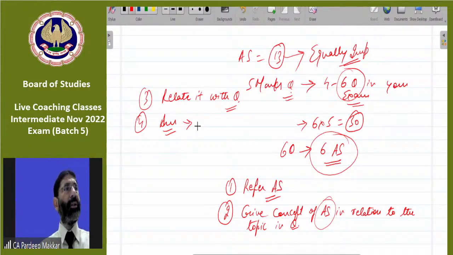Actually, I do articleship, so it's not possible for me to attend the lectures in live session. But articleship is required only if we clear CA. If a student doesn't become a chartered accountant, what will he do with the articleship?